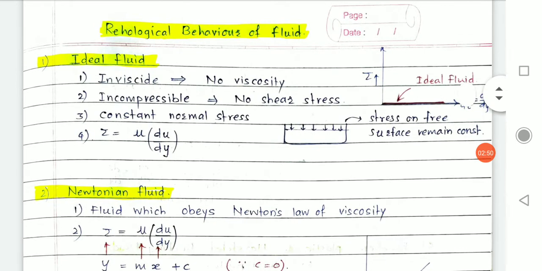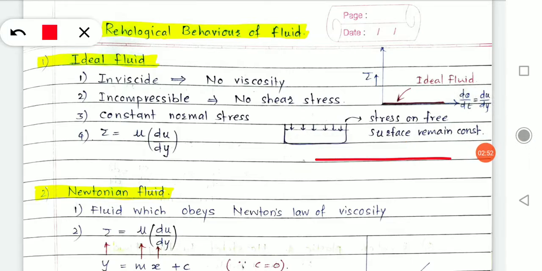It means that there are two layers of fluid, and one fluid layer is moving above another. When they are moving one above the other, they experience some resistance to flow, that is called viscosity. But the ideal fluid does not have viscosity, there is no viscosity for the ideal fluid.